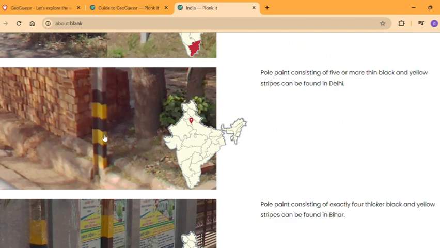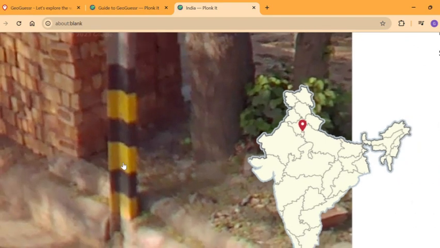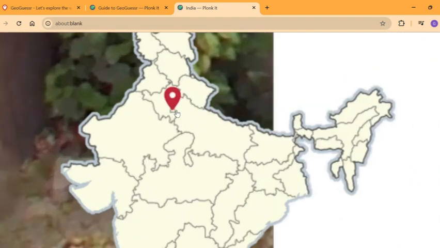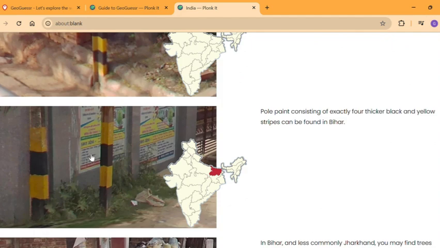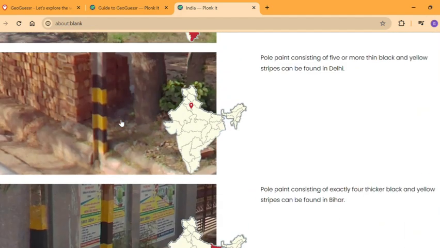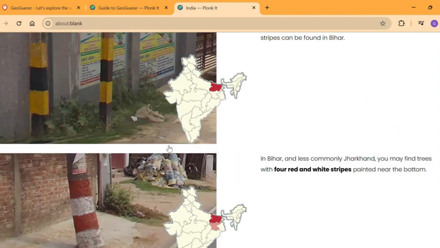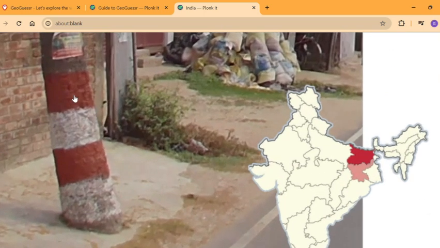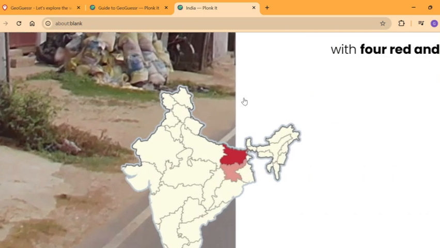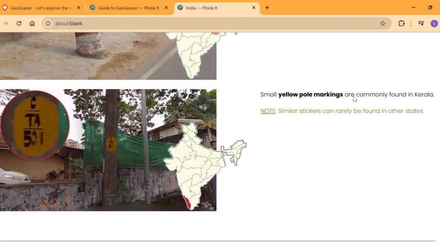As well as that, in Delhi you have yellow, black. So it starts here, black, yellow, black, yellow. All these are common only in Delhi, the capital territory. In Bihar, on the other hand, it is yellow, black, yellow, black. So in Delhi it starts black, and in Bihar it starts yellow. Bihar also has this marking where red starts, and it's also somewhat available in Jharkhand. Kinda, yeah.